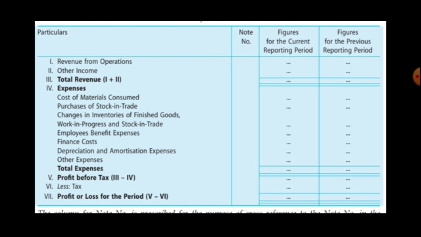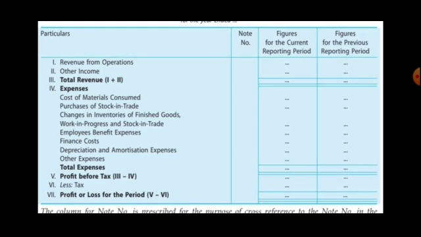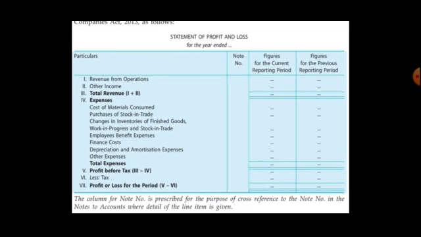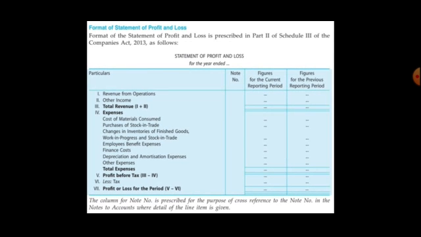Then you will get the profit before tax, and then you will deduct tax, and then you will get the profit or loss of the particular period. Now, in both the statements, you have seen a peculiarity that there is a comparison between the current year and the previous year, which you are supposed to prepare in your sums also.